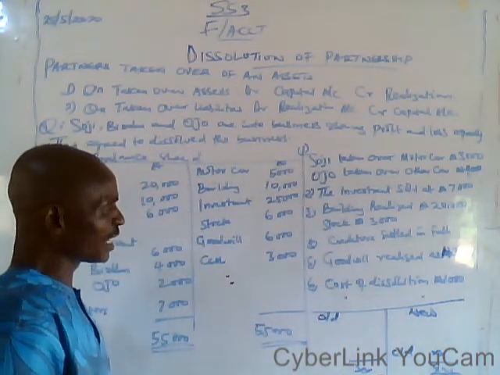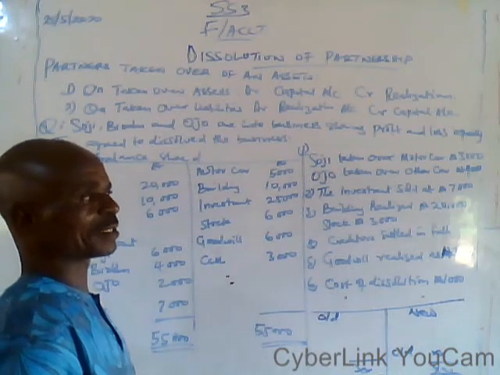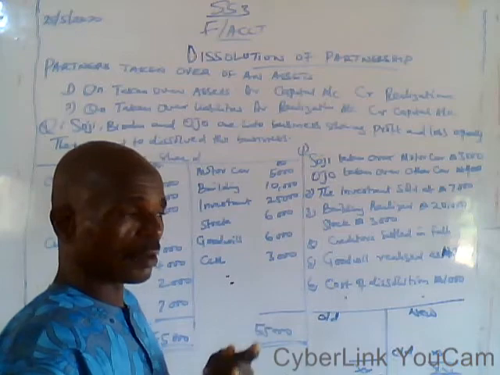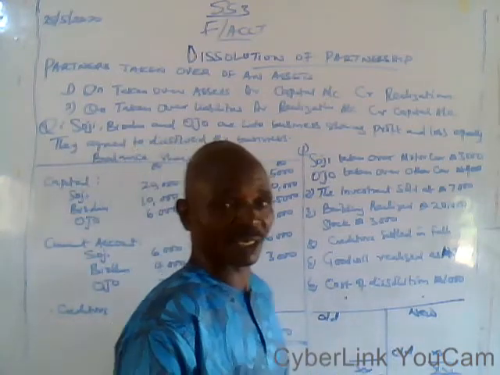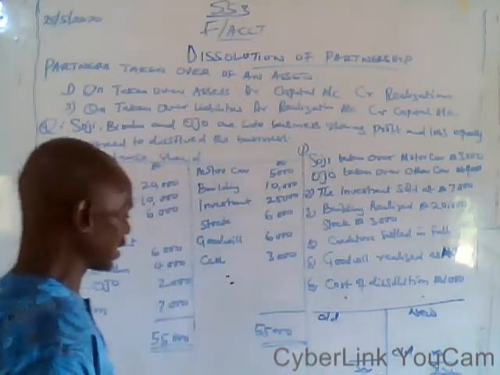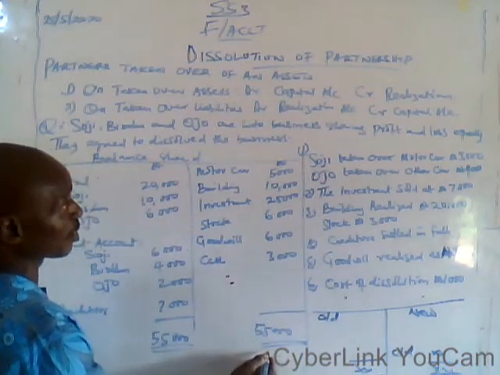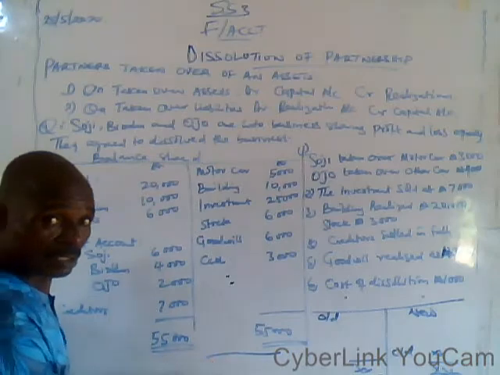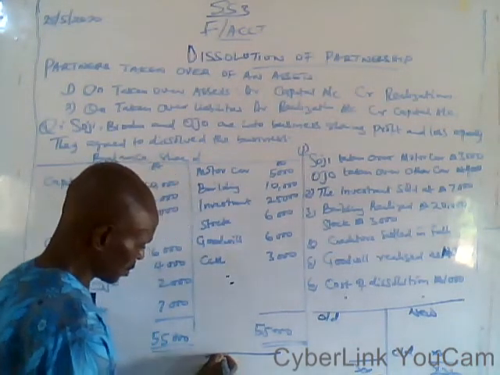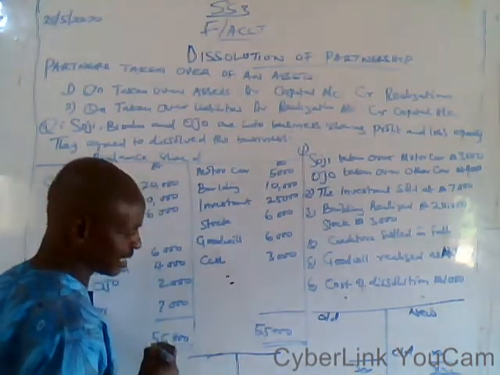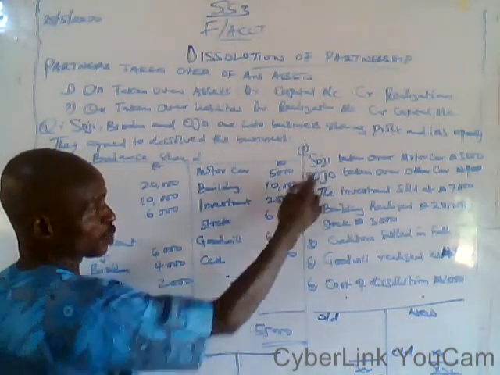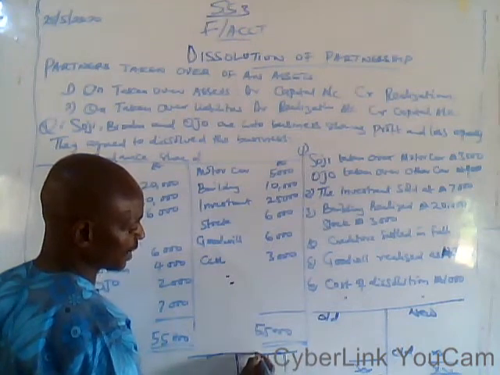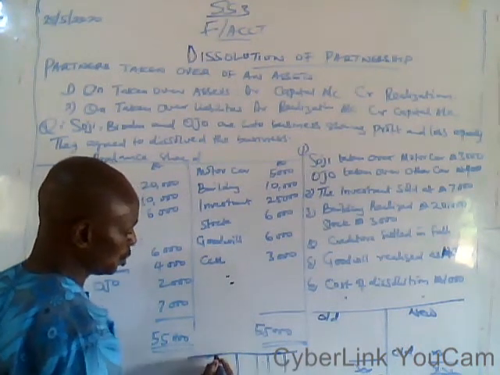Now move down to the partner's capital account. Remember, we have 3 accounts to prepare: the realization account, the partner's capital account, and the cash account or bank account. To prepare the partner's capital account, because of the space, you can manage to see, and with 3 partners you must have 3 columns, for Biodun, Soji, and Uju on both sides.